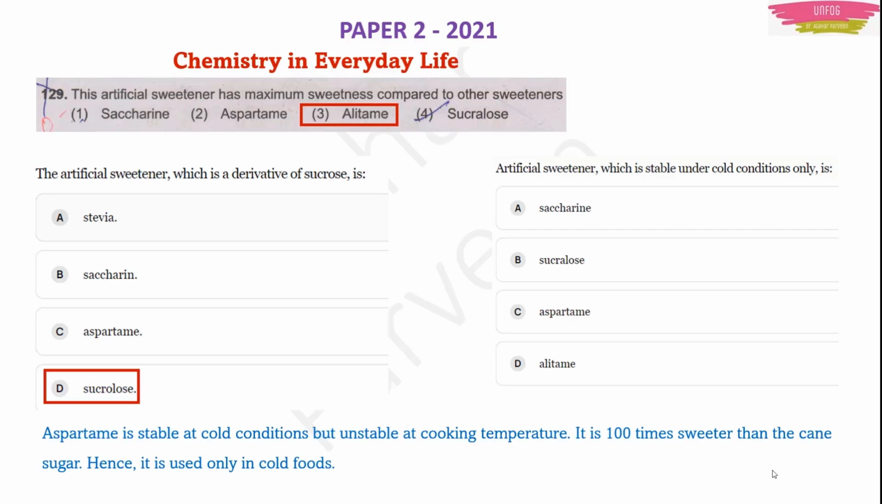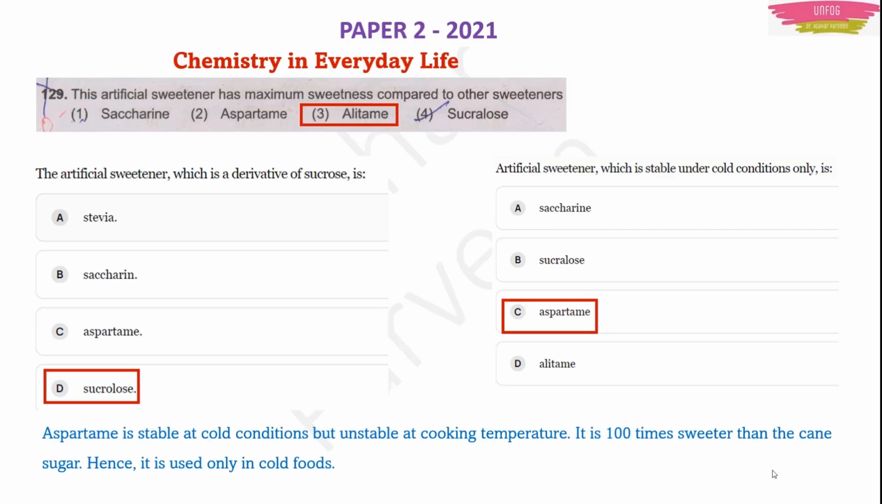Because aspartame is stable only in cold conditions, that's why it is used only in cold foods. Means the sweets which are made without cooking, maybe some juices, maybe sharbat and all, you can use it there. The foods which can be served as cold foods, whose cooking is not required. In such foods, this artificial sweetener aspartame is used.